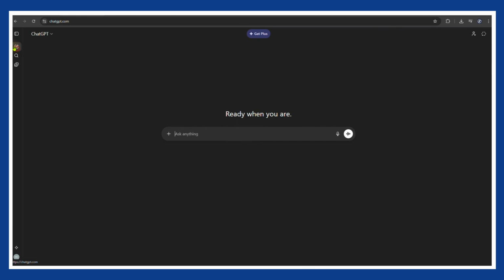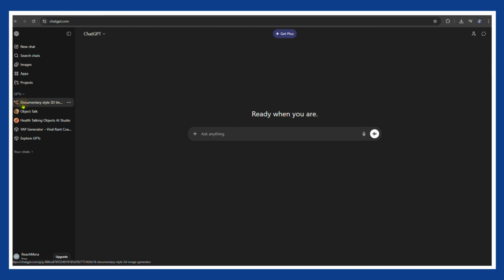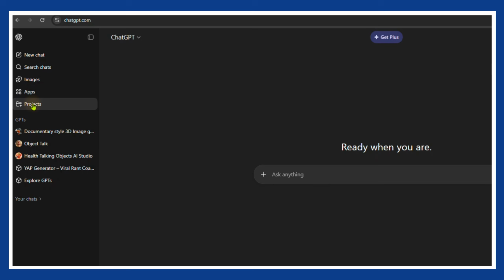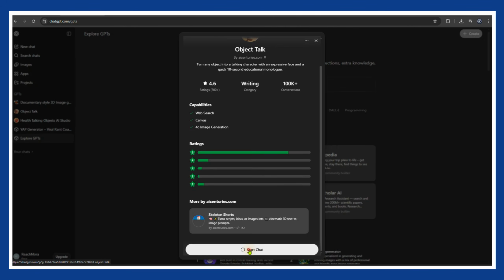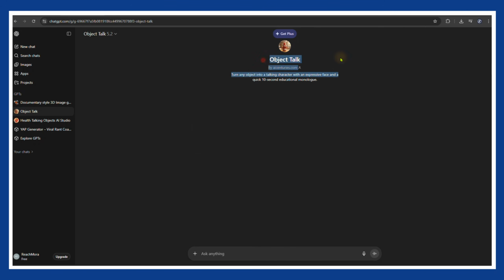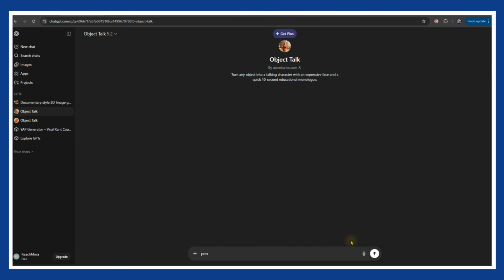For this step, we are using a custom GPT called Object Talk. Open ChatGPT, go to the sidebar, click Explore GPTs, and type Object Talk in the search bar. You will see multiple results, but make sure you click this one. Start the chat. Now you are ready. Simply type the object you want to make talk. That's it. Literally type something like laptop or headphones or book. Anything can become a character now.